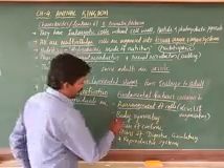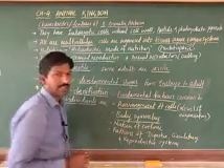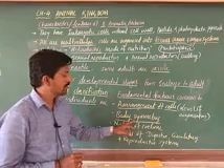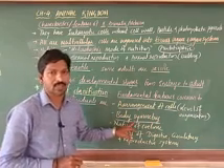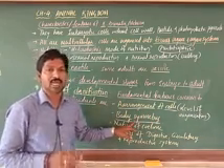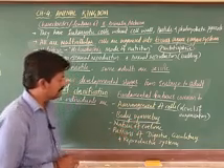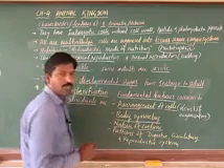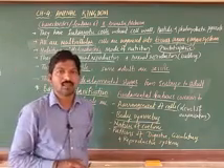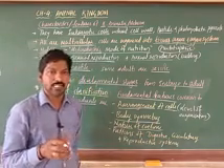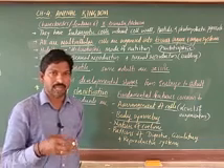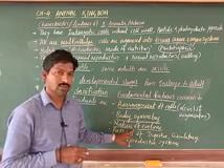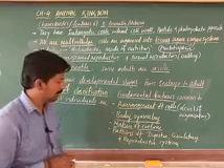Next, body symmetry. Which form of body is there? That is symmetry, either radial symmetry or bilateral symmetry. Next, the nature of coelom. Coelom here means the coelenteron, the body cavity. It is related to the body cavity, and that also we will discuss in detail.